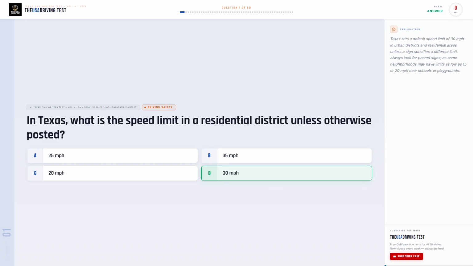The correct answer is D, 30 miles per hour. Texas sets a default speed limit of 30 miles per hour in urban districts and residential areas unless a sign specifies a different limit. Always look for posted signs, as some neighborhoods may have limits as low as 15 or 20 miles per hour near schools or playgrounds.